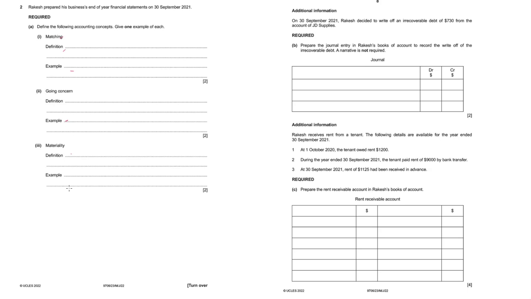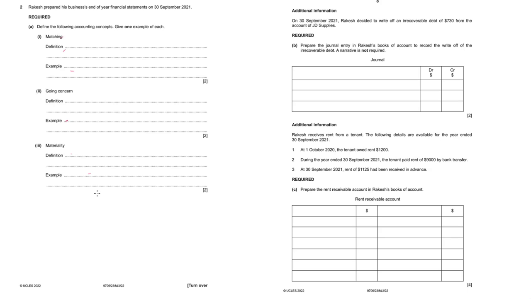Materiality states that all the transactions should be recorded and presented in a way that is material to the users of financial statements. An example would be to treat non-current assets of small value as revenue expenditure itself.